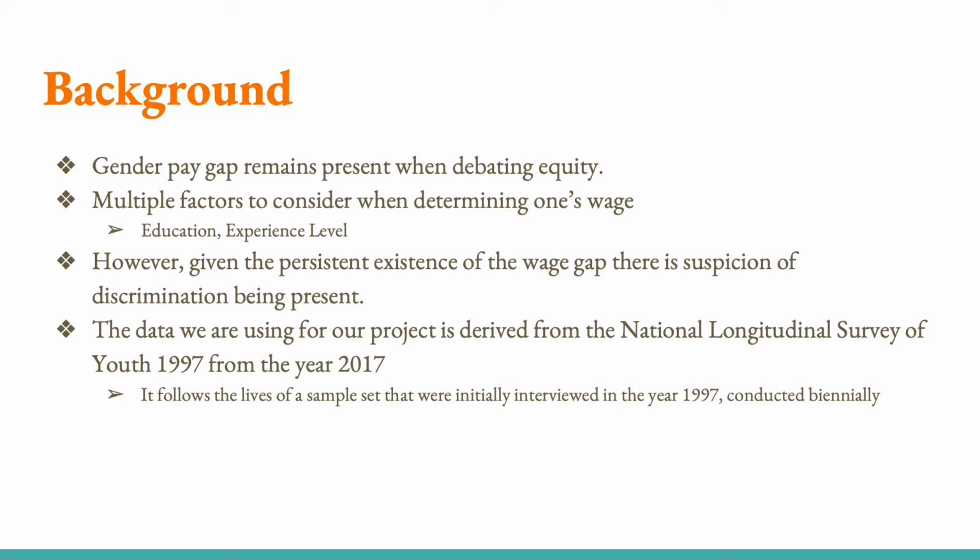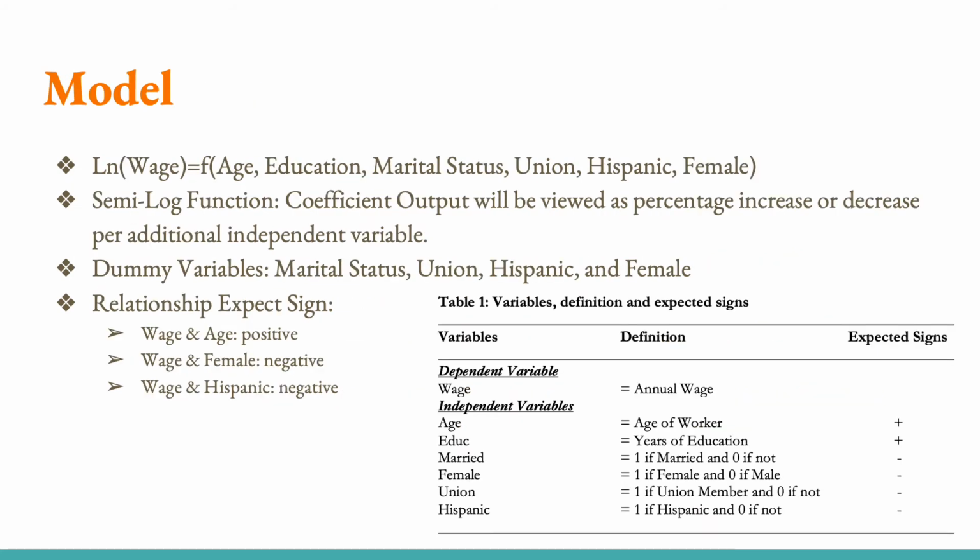This data set is unique in that it follows the lives of a sample group of individuals that were initially interviewed in the year 1997 and had additional surveys conducted biennially. In order to see the relationship between wage and its determinants, we have created an equation that encompasses possible aspects of the wage gap. Our dependent variable will be the log of wage, and our independent variables will be as followed: age, education, marital status, union, Hispanic, and female.